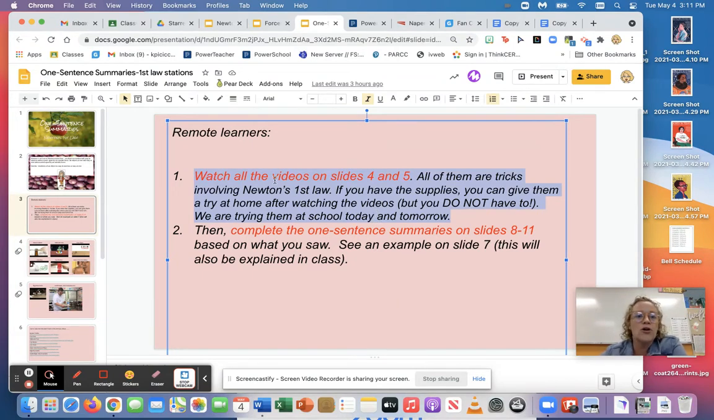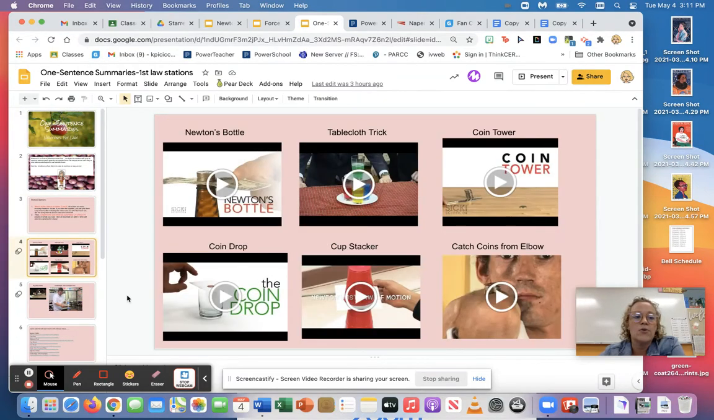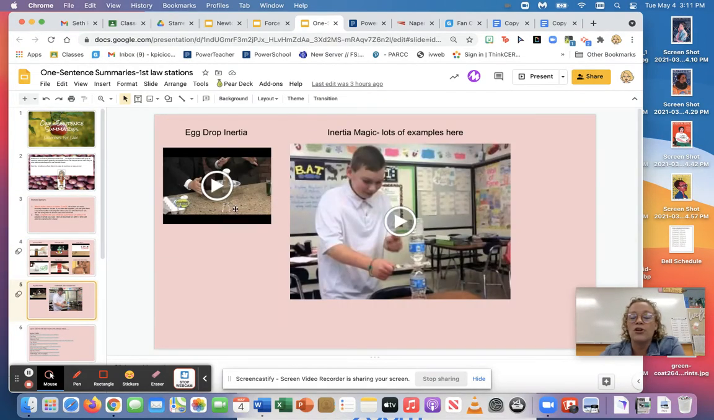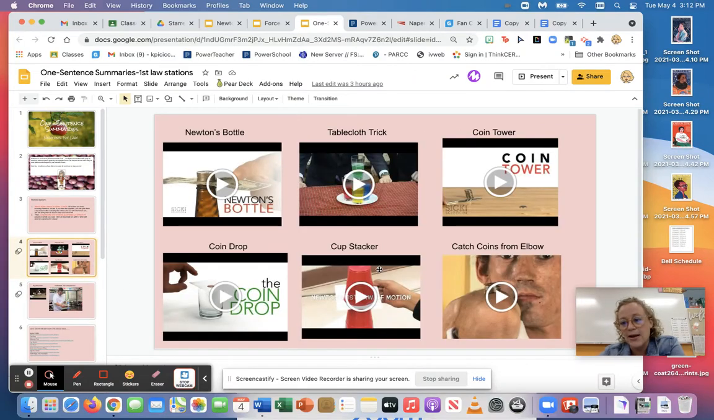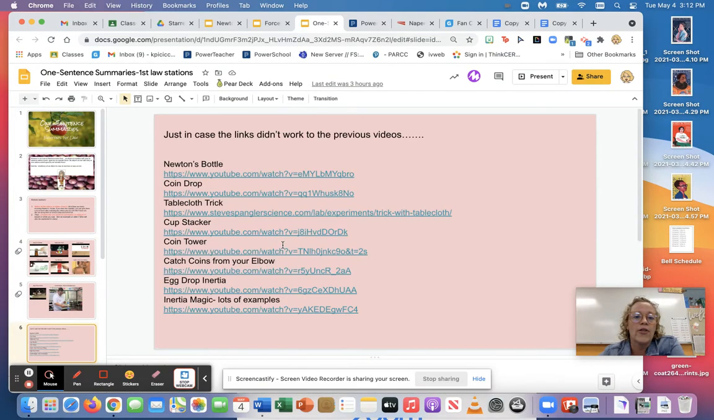All you need to do is go to slide 4 and watch all these videos. Go to slide 5 and watch these videos. They're like a minute or a little bit longer, really short. So watch all of these. You can click on them and they'll start if you press play. If for some reason it doesn't work for everybody, I put all the links down on slide 6, okay? So that's all you're doing today.